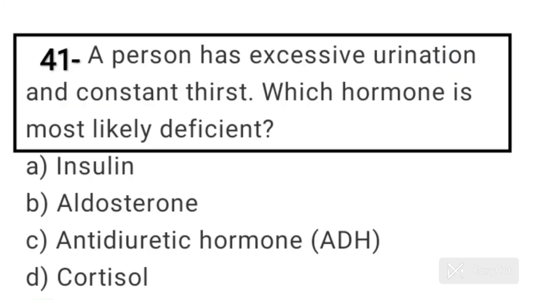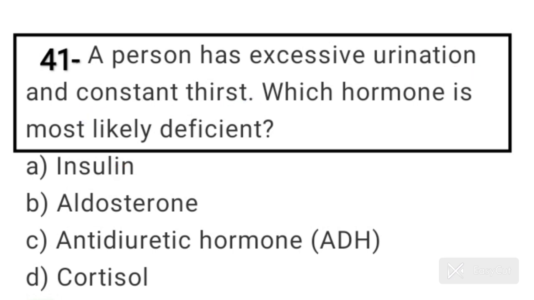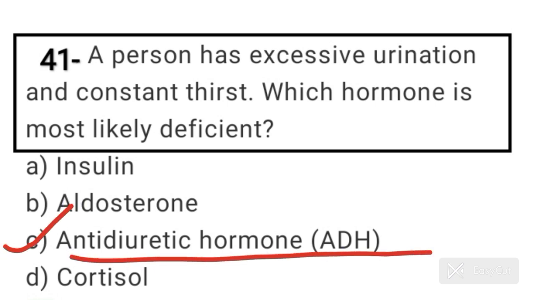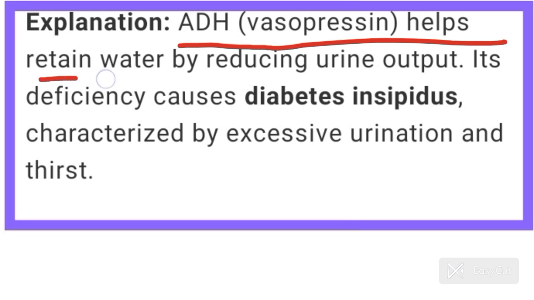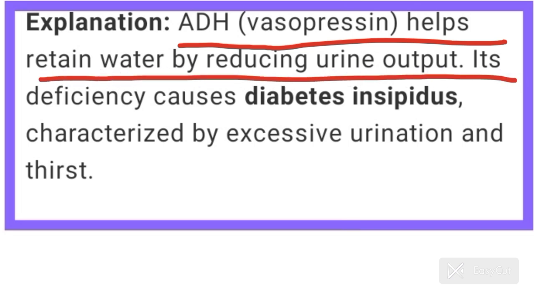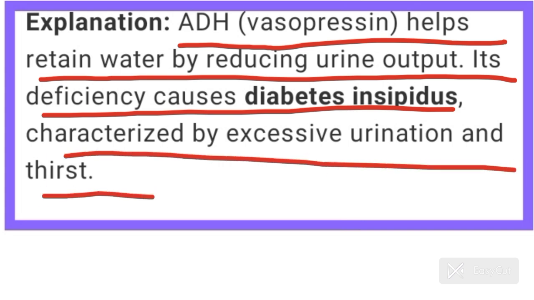Question number 41. A person has excessive urination and constant thirst. Which hormone is most likely deficient here? Answer is option C, antidiuretic hormone or ADH. ADH, vasopressin, helps retain water by reducing urine output. Its deficiency causes diabetes insipidus, characterized by excessive urination and thirst.